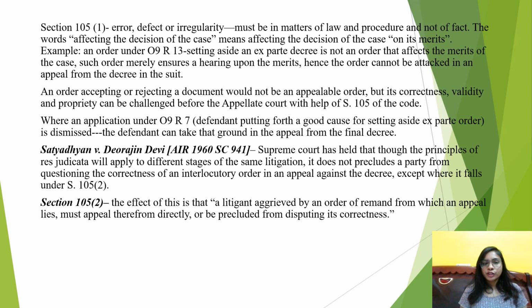Okay, so next is section 105 clause 1. It uses three words: error, defect or irregularity. This error, defect or irregularity must be in matters of law and procedure, since we are not concerned about error, defect or irregularity in matters of fact. Now other words that have been used are "affecting the decision of the case." It means affecting the decision of the case on its merits. These two conditions are necessary to be fulfilled if you want to take recourse of section 105.